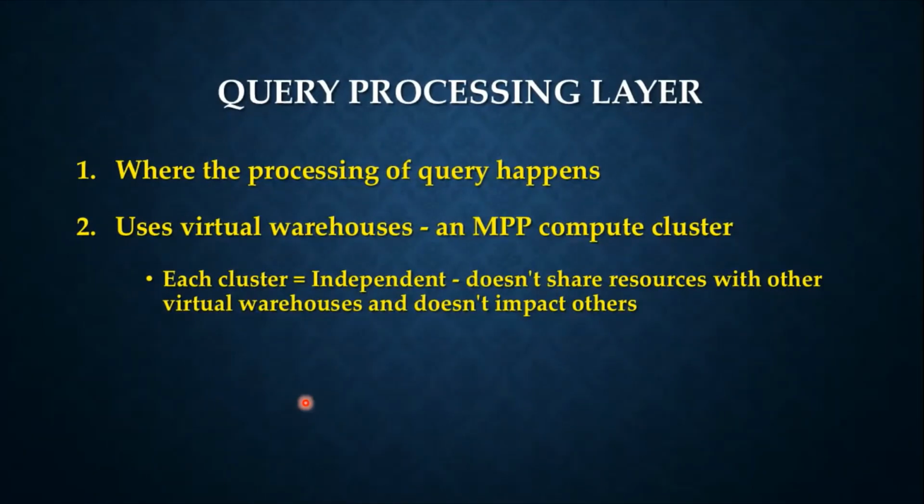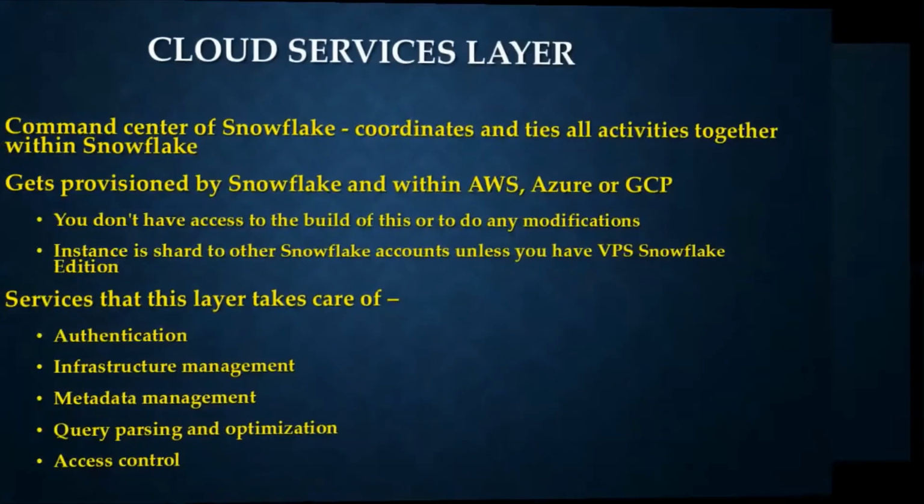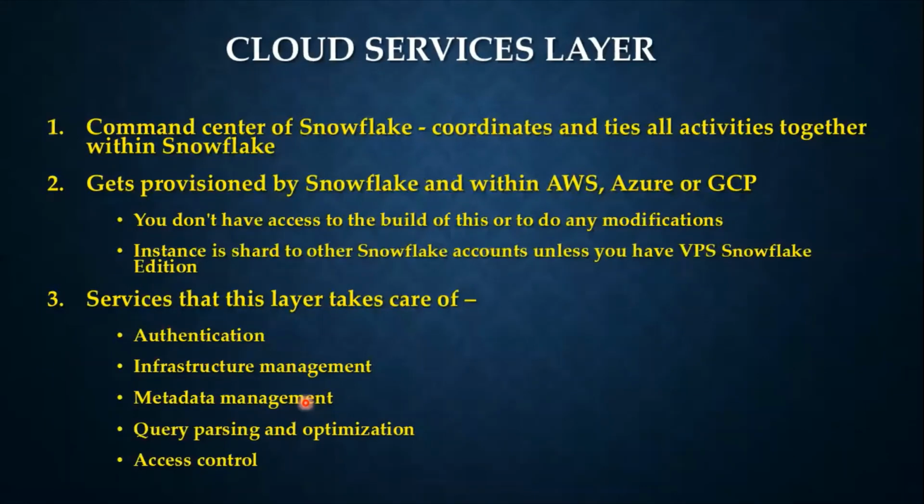Now move to the next layer. It's nothing but the cloud services layer. It's the top layer in the Snowflake architecture. This is the command center of Snowflake, and it coordinates all the activities within Snowflake. The cloud services layer is a collection of services that coordinate activities across Snowflake.